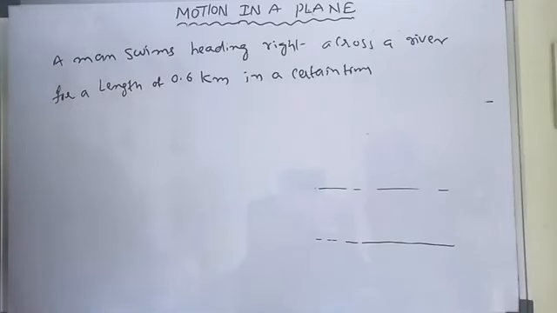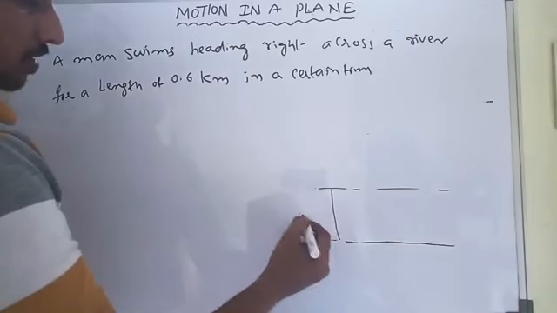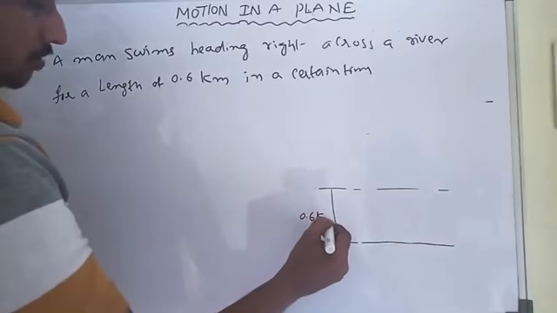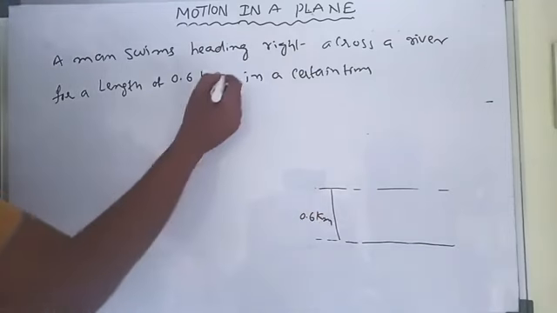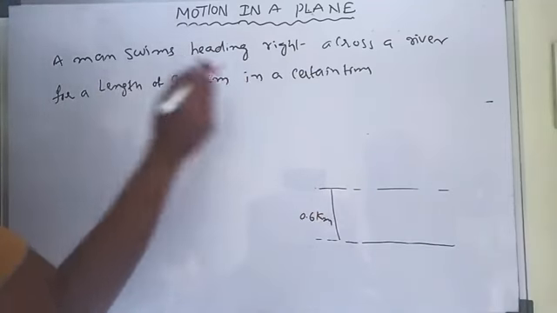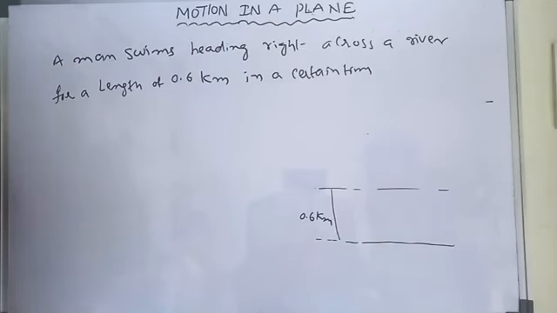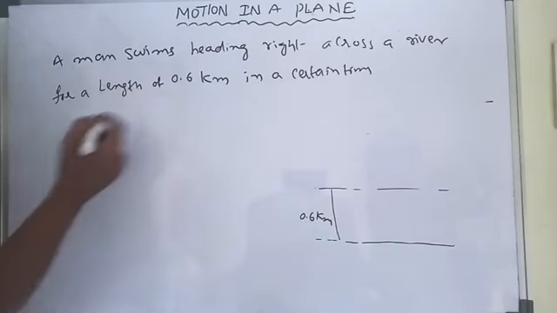So what is the length? River length 0.6 kilometers is the length. This is 0.6 kilometers, in a certain time.